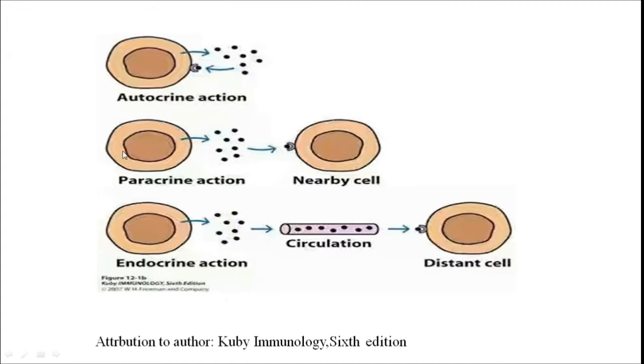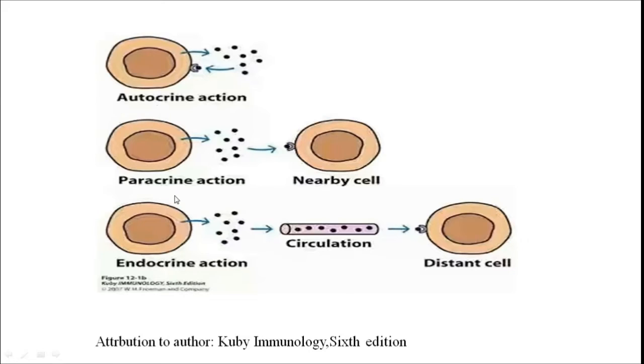So here you can see, now autocrine action. This is the cytokine producing cell. Once it produces the cytokine, these cytokines will bind to the receptor on the same cell which produces them. This action is called autocrine action.